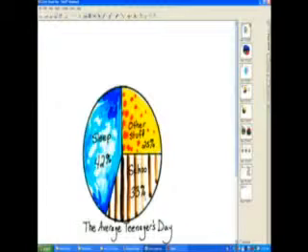Today the title for this graph is the average teenager's day. The mode for this one is sleep, which beats all the other ones, at 42%. How do you know that? Because the mode is the one that occurs most often. In pie graphs, the mode is the largest portion of the pie graph.